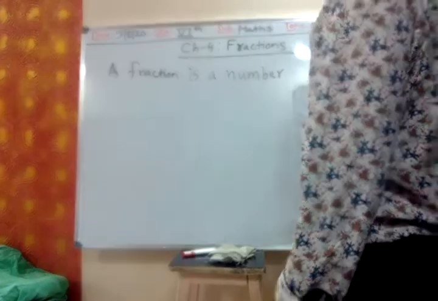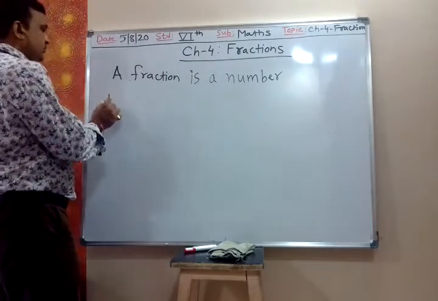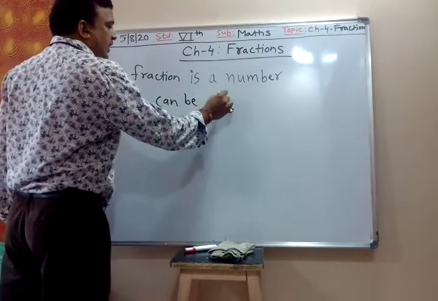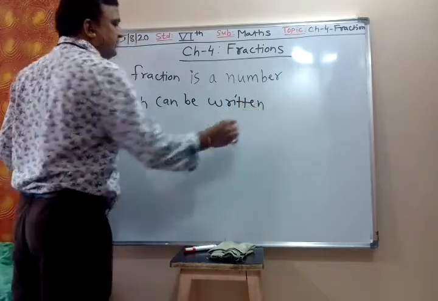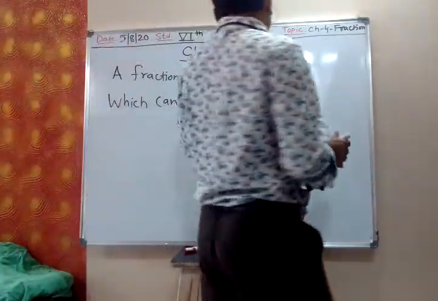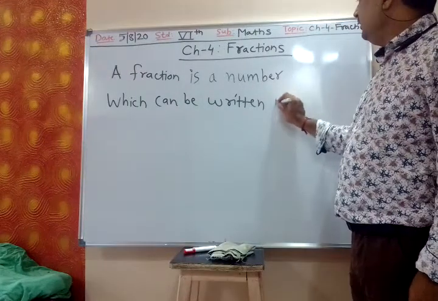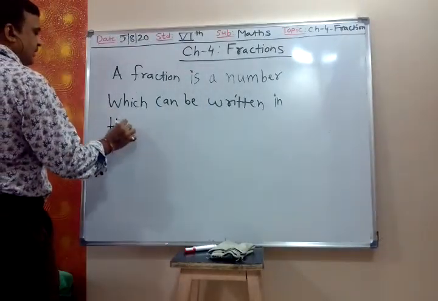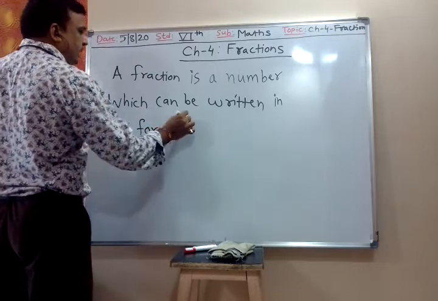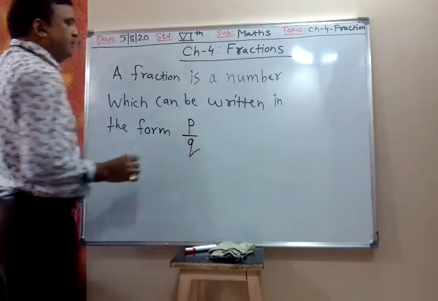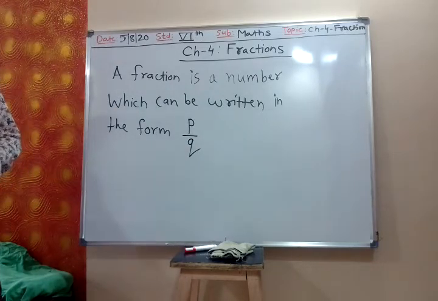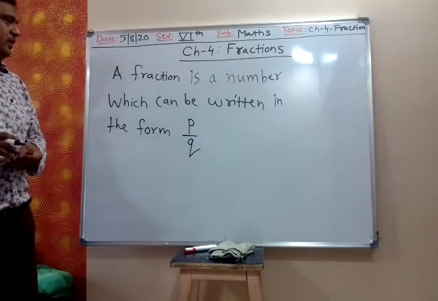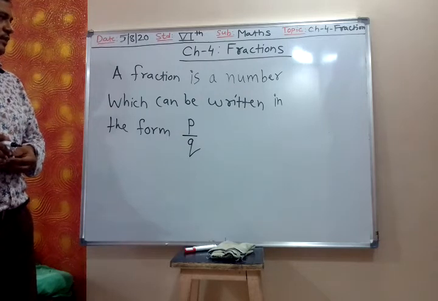A fraction is a number which can be written in the form P upon Q. Today's date is 5th August, 5/8. A fraction is a number.